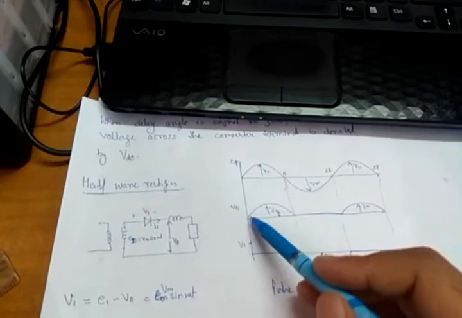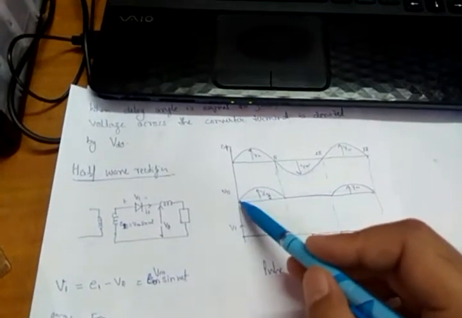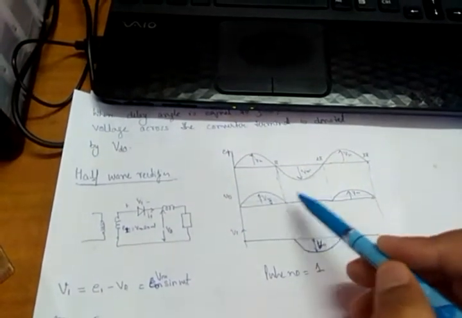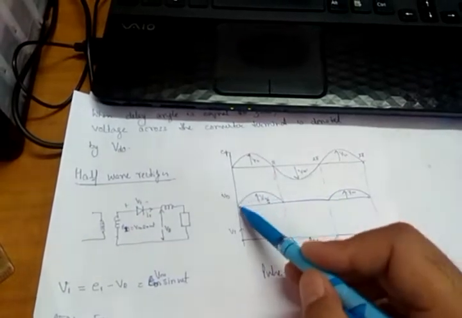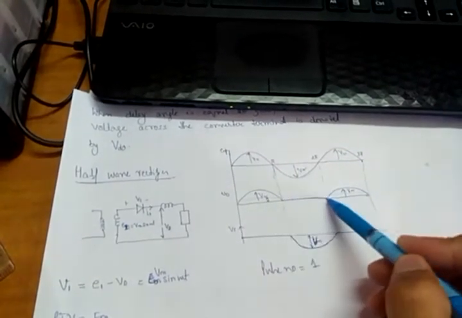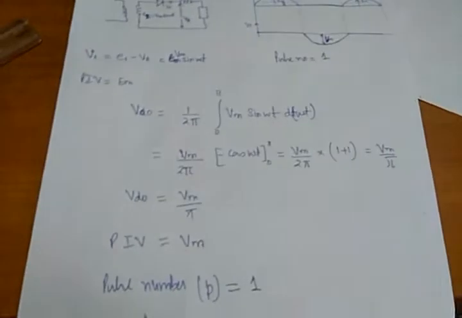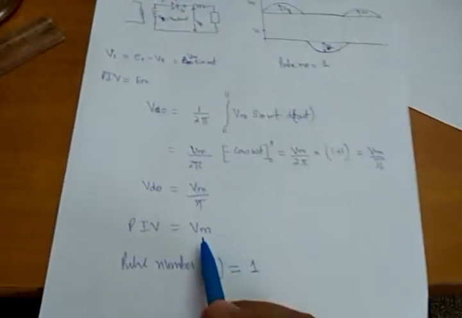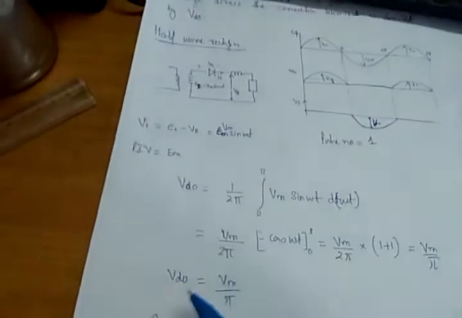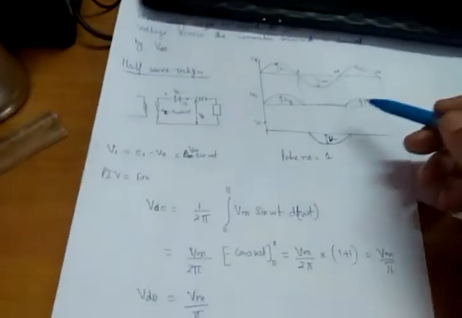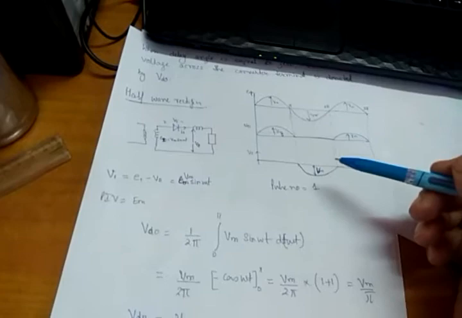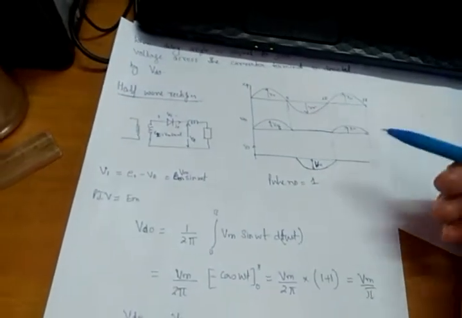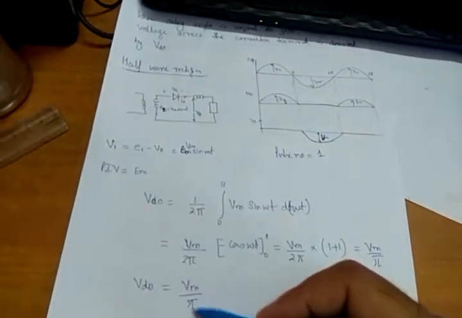How many pulses are there in the output DC voltage? We have only one pulse here, and it is 0 here. So the number of pulses will be equal to 1, and the voltage will be Vm. The average voltage is equal to Vm upon pi. The half wave rectifier is used for low voltage application because the average voltage, Vm upon pi, is less.